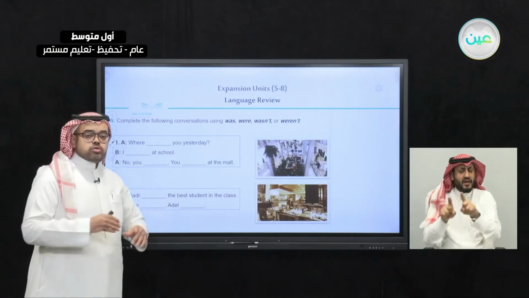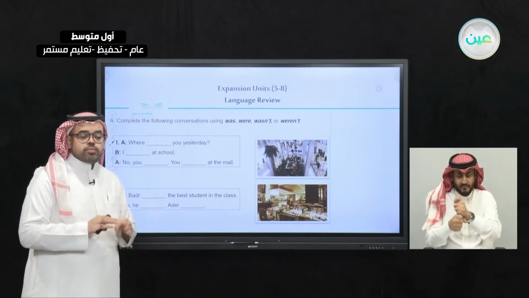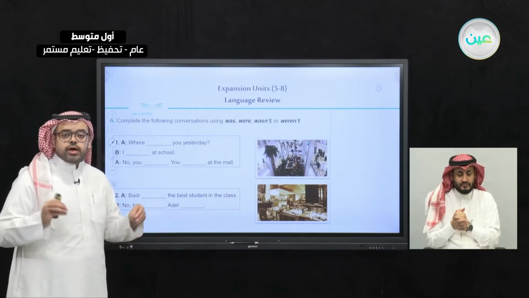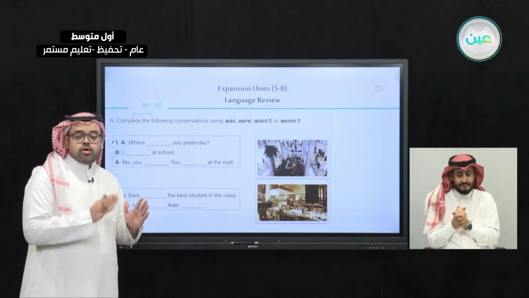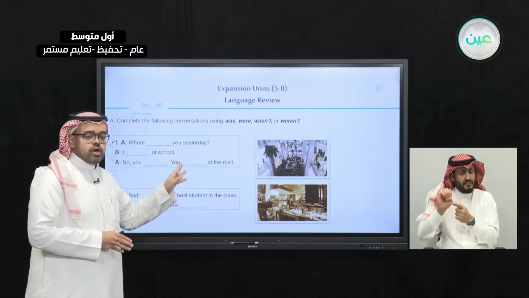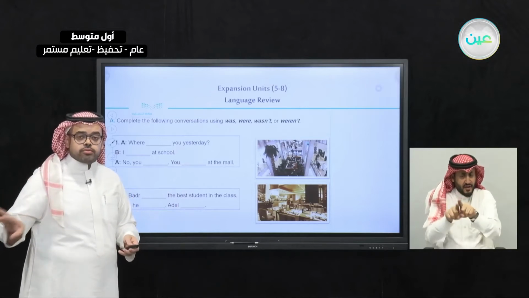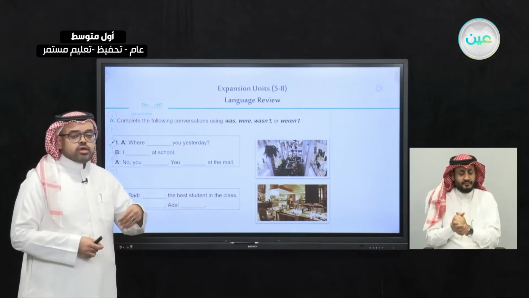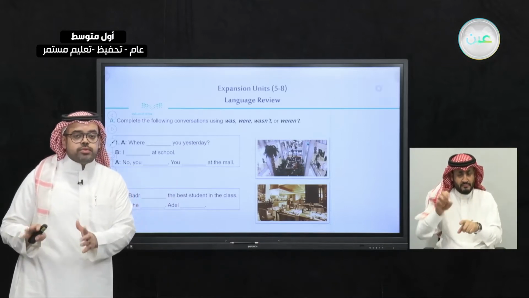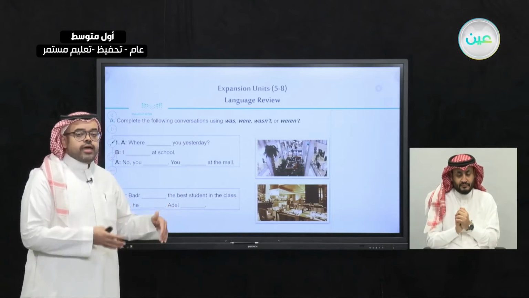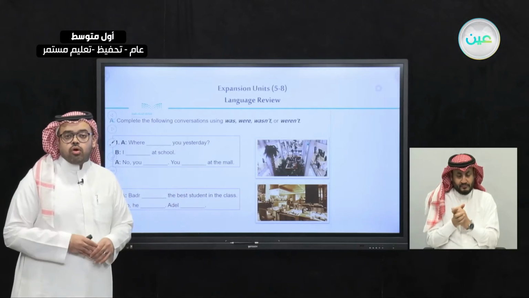In order to pick the appropriate answer, we need to remind ourselves what is the suitable verb to be with these pronouns. We have learned that each subject pronoun has its own verb to be: he, she, it, and also you, they, we, and I.